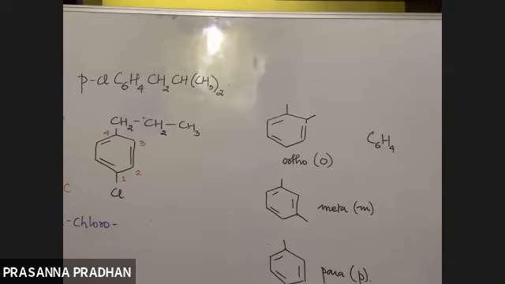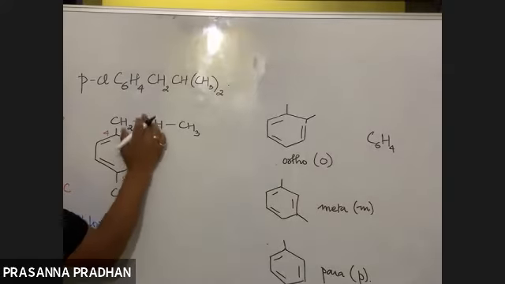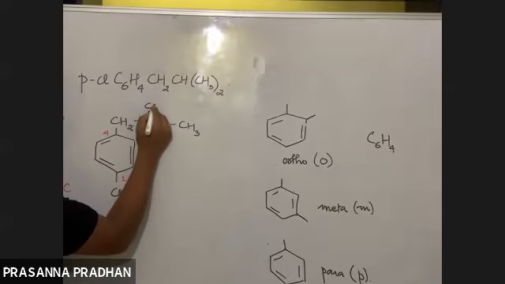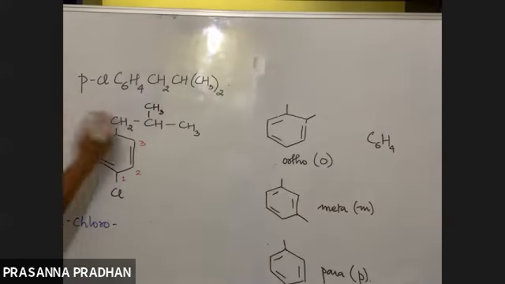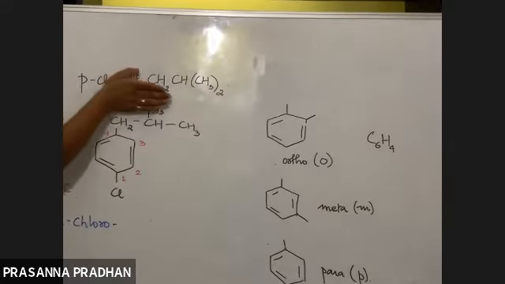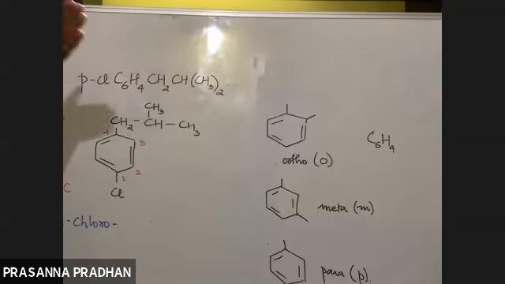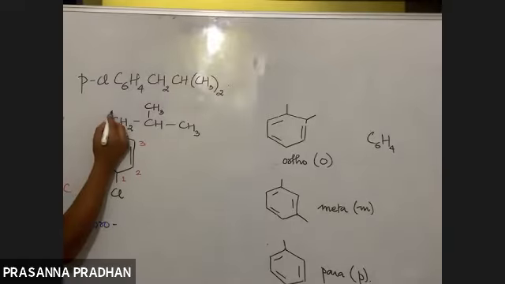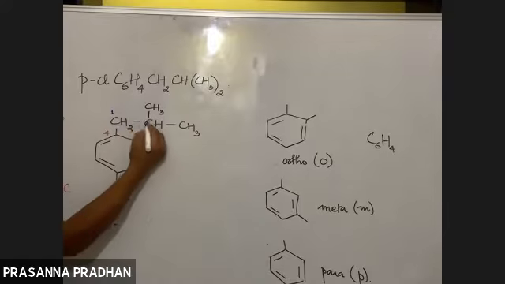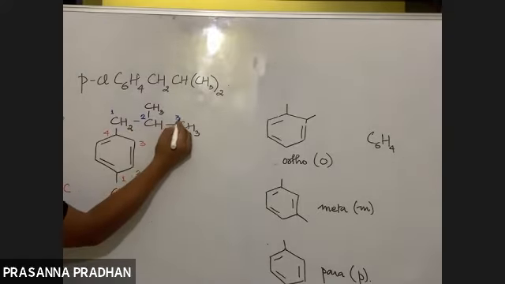Got it? But since this is not the case out here, we have a methyl branching out here. Right? So this becomes a complex substituent now. If there was no branching, if there was only just CH2, it would have been propyl group. So 1 chloro 4 propyl benzene. But since we have a branching arising, this is a complex substituent. So we have to number the carbon atom which is attached to the parent chain as 1, 2, 3.